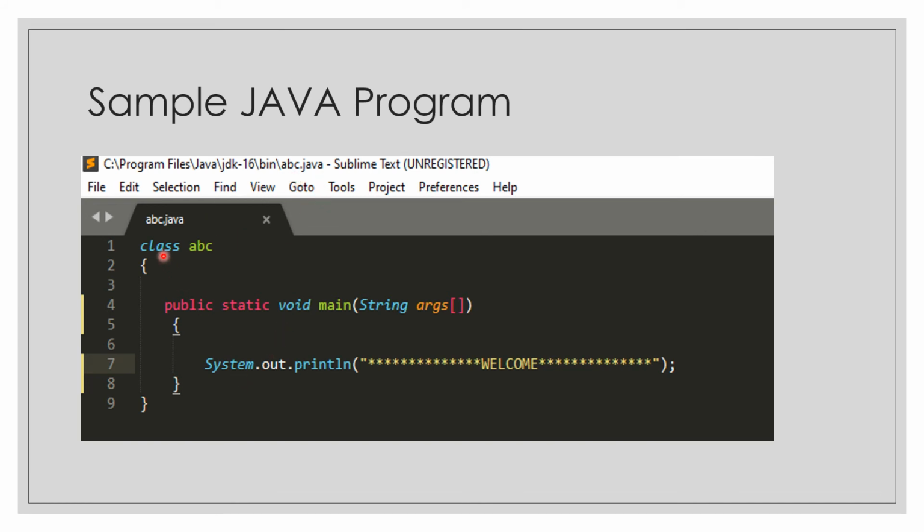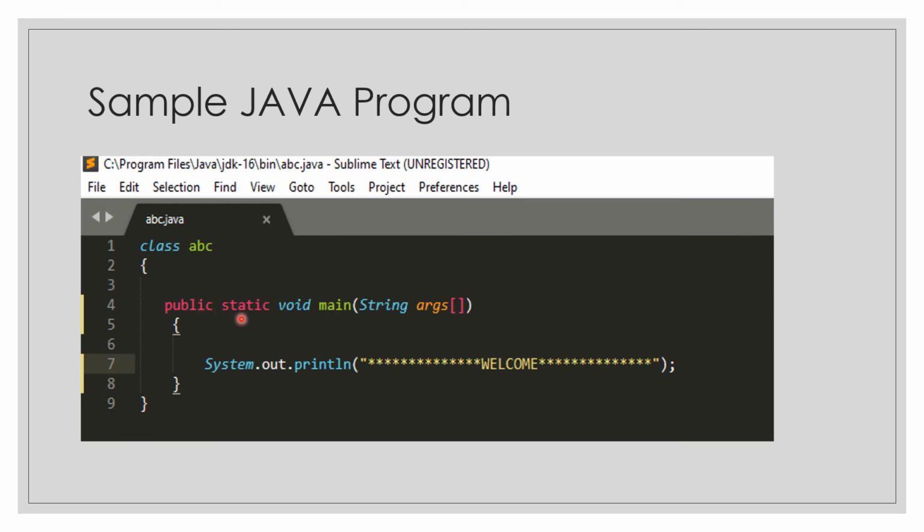Then inside the class, I will write the main function. This main function will have the statements, the instructions to be executed. So my program's execution will start from here. It has several keywords like public. This public keyword mentions the scope of this main function. It has the widest scope by writing public. If I mention private here, it will not run.